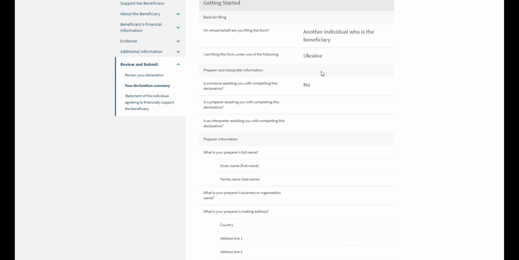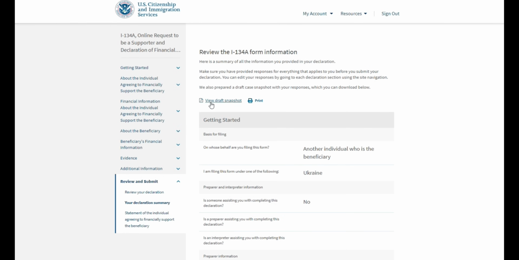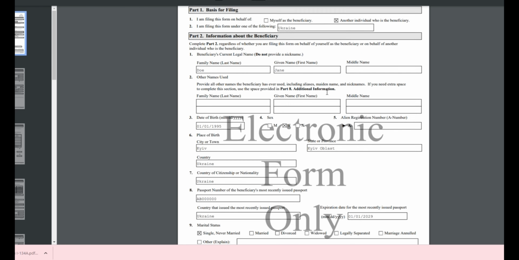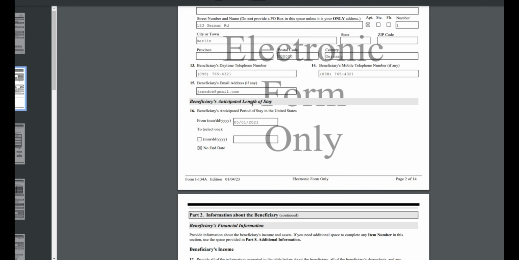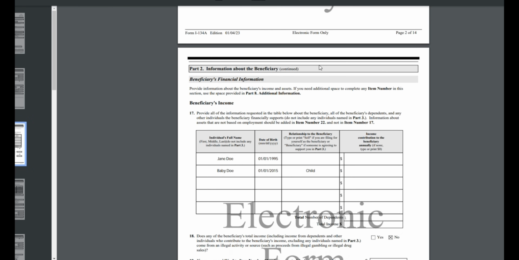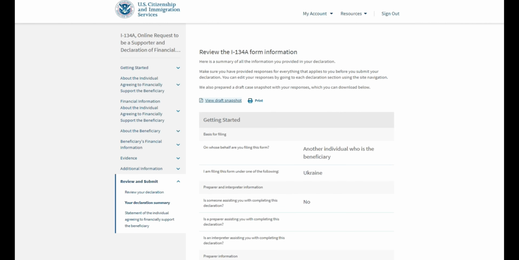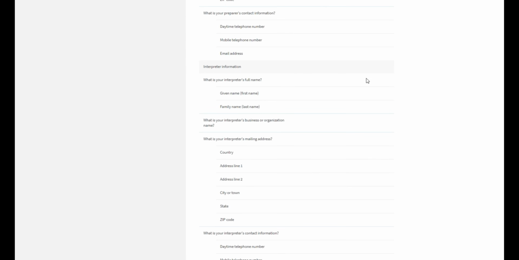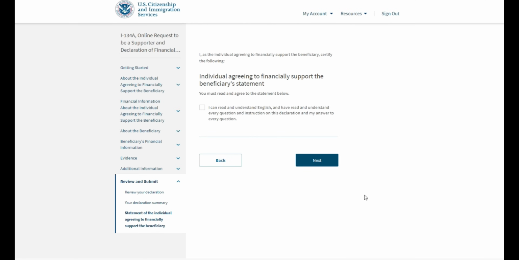Here, you will be given an opportunity to review your form, and I highly recommend that you click this button right here that says View Draft Snapshot. It will automatically download the form copy for you, and you should definitely keep this for your own records. So definitely save this form. You cannot use this as a paper form to submit on your behalf, but it's definitely something you should keep for your records. Again, all of this information is listed here. Please review it carefully. After we reviewed the form, we can click next.